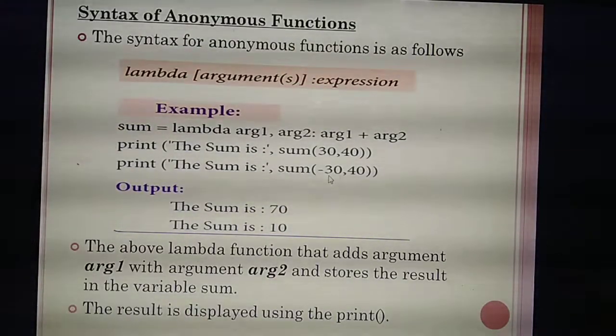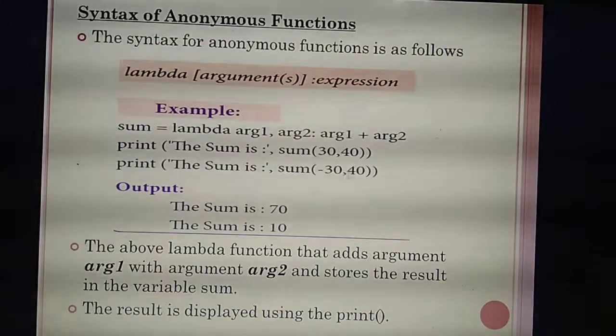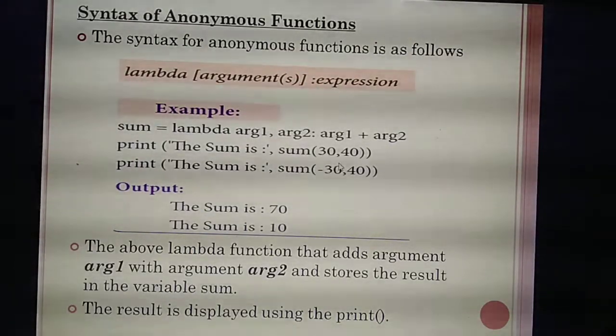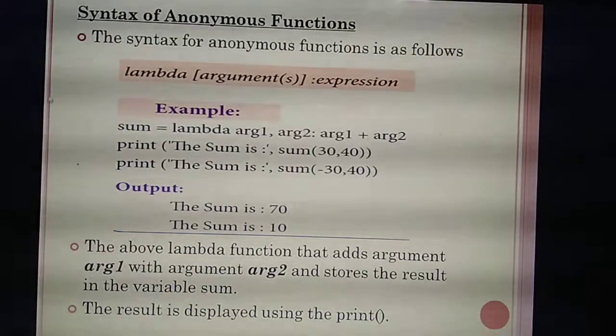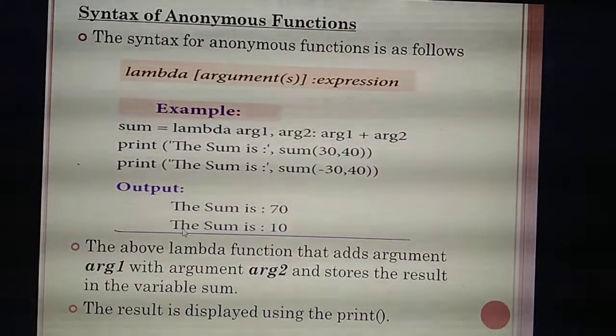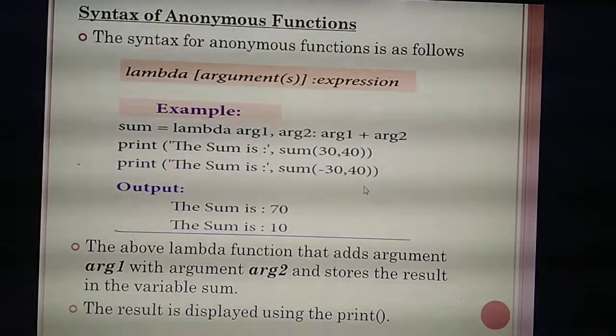Next line, the sum is sum of minus 30. You need to put both positive and negative numbers: minus 30, or minus 10, minus 20, plus 30. 3 numbers here you need to give. And also one more line you need to write. Here only 2 outputs you are getting, so you need to get the output as 3 lines. So next line, the sum is sum of another 3 numbers you need to give.